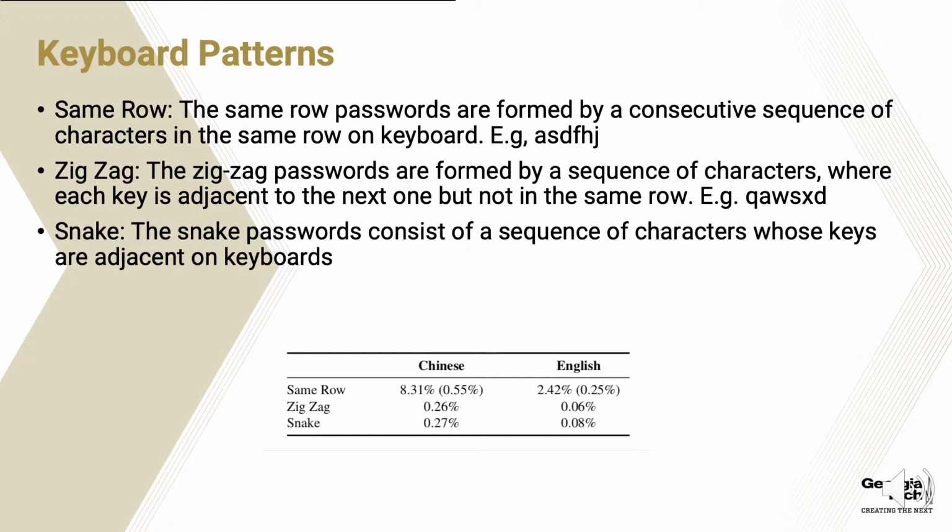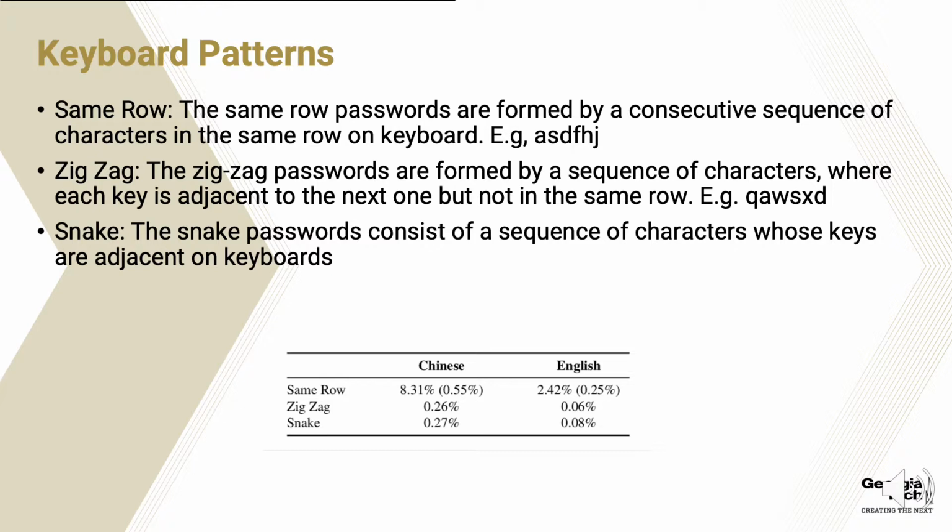So it looks like the same row is more popular among users. For me, I'm not using the same row; I probably use the same column. I think this is also really based on the different policies between different websites. For example, some websites ask you to not only use letters, but also numbers, uppercase and lowercase, and special symbols.